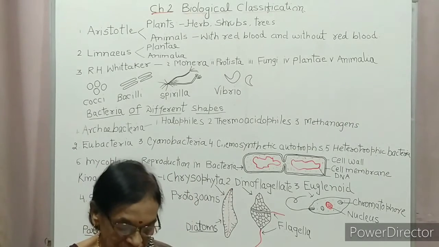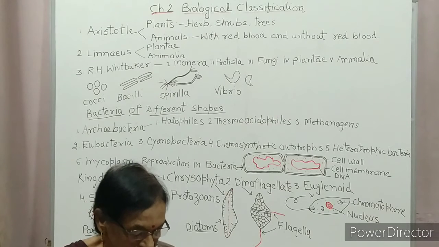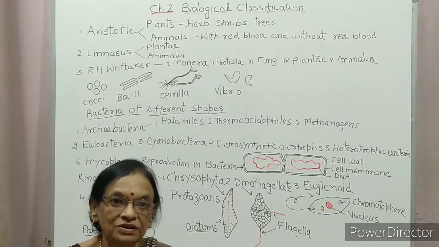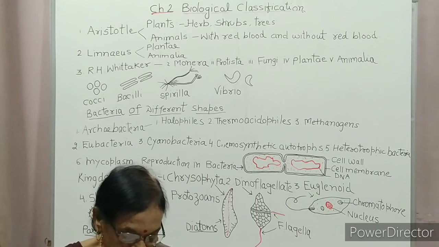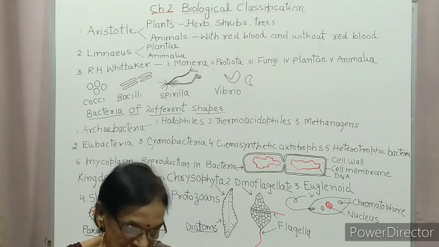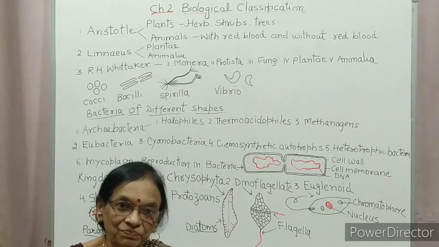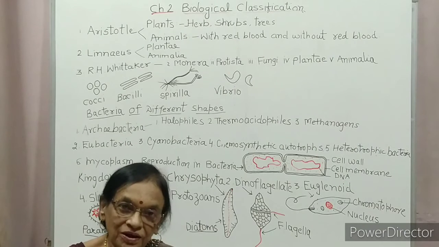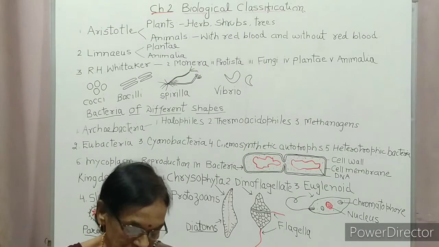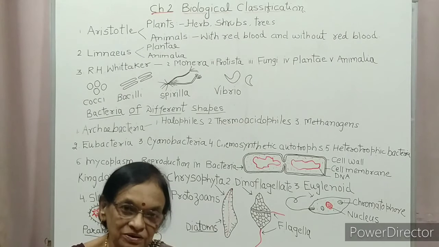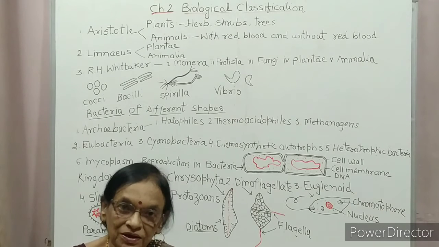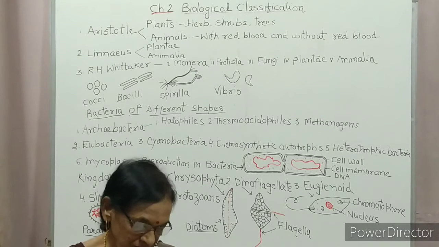Now, what is mycoplasma? They are organisms with living cells and they are the smallest living organisms. They lack a cell wall and they can survive without oxygen. Many mycoplasmas are pathogenic in animals and in plants.